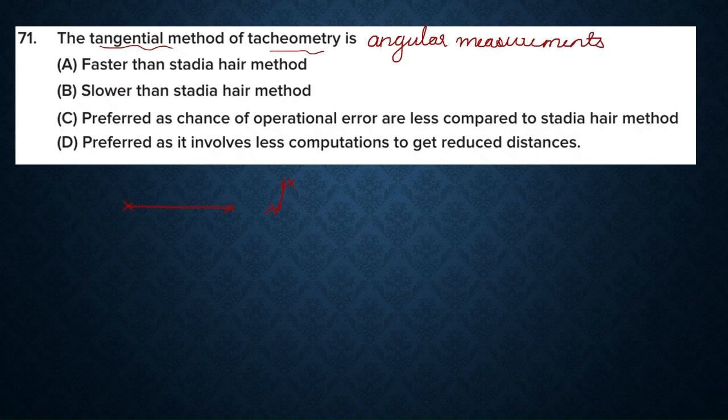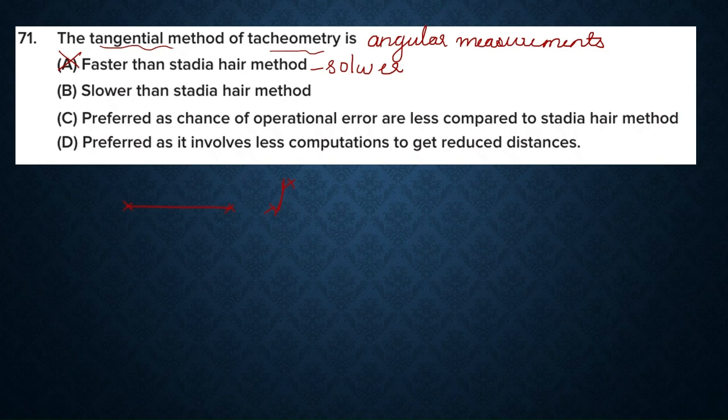And we don't need Stadia-Hares. If the telescope lacks a Stadia diaphragm, we can use this tangential method of tachyometry to measure the horizontal and vertical distances. Now we can go to the options. First one, it is faster than Stadia-Hare method. That option is wrong, because it is generally slower, because it involves taking two angular readings carefully. So the method will be slower.